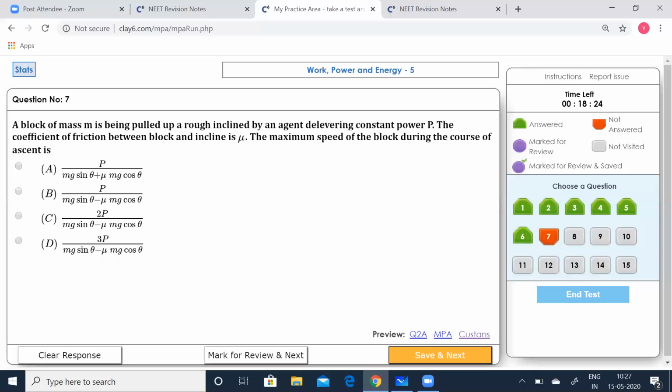A block of mass m is being pulled up a rough inclined plane by an agent delivering constant power P. The coefficient of friction between the block and the inclined plane is mu. The maximum speed of the block during the course of ascent is how much?